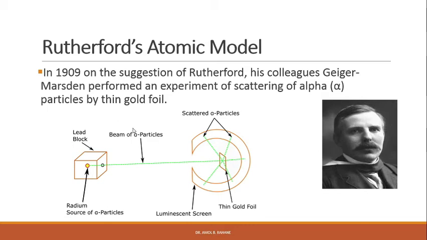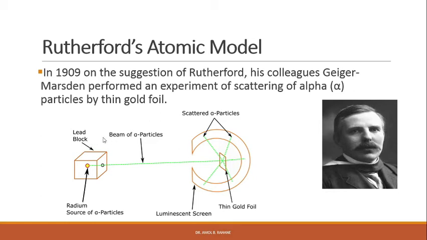So what Geiger and Marsden did was perform an experiment using a high speed beam of alpha particles. The source was embedded in a lead block to absorb most of the radiation in random directions, and only a fine beam came out from a small hole.